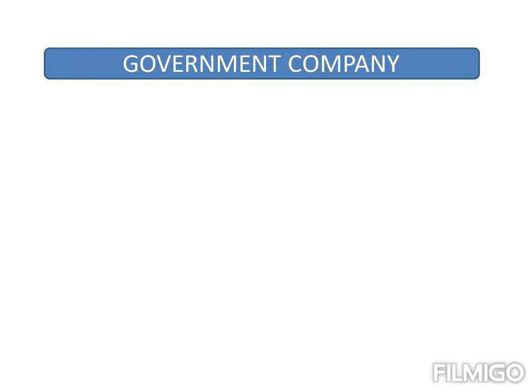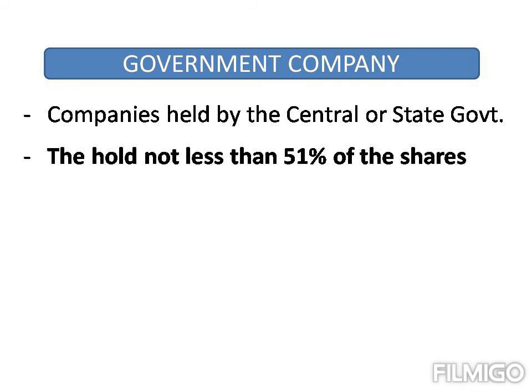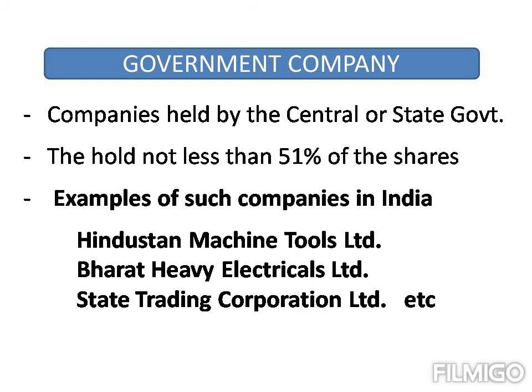Government company. The central or the state government hold these type of companies. 51% or more of the shares are held by the government. Some examples of such companies in India are Hindustan Machine Tools Limited, Bharat Heavy Electrical Tools Limited, and the State Trading Corporation Limited.